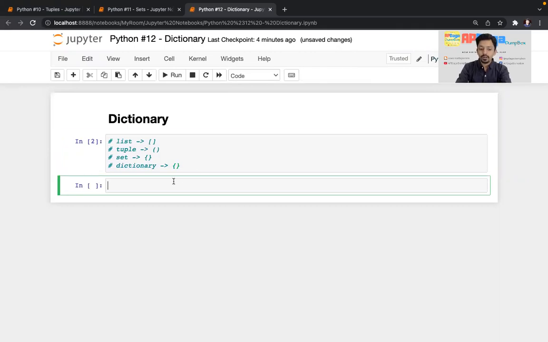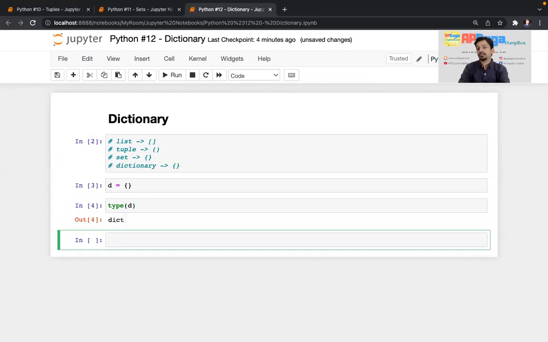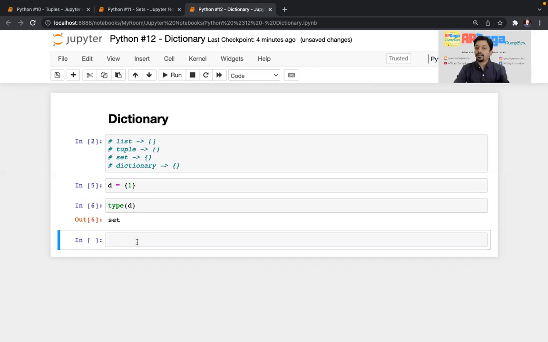We have already seen that if I create a variable D with just curly brackets, keeping it blank, and check the type of D, it will show me dictionary. But if I pass any element into it, let's say 1, then it will not remain a dictionary, it will become a set. Then how do we create a dictionary?